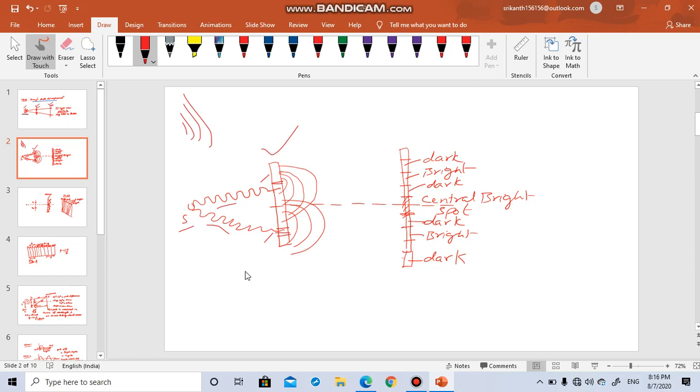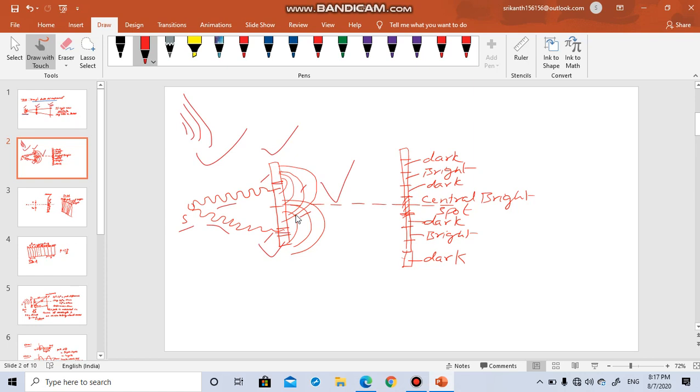The wave which entered this hole, the waves will come out, like I have shown here. There is a wave coming out of hole S1 and a wave coming out of hole S2. You can see that at many places wave 1 is interfering with wave 2.